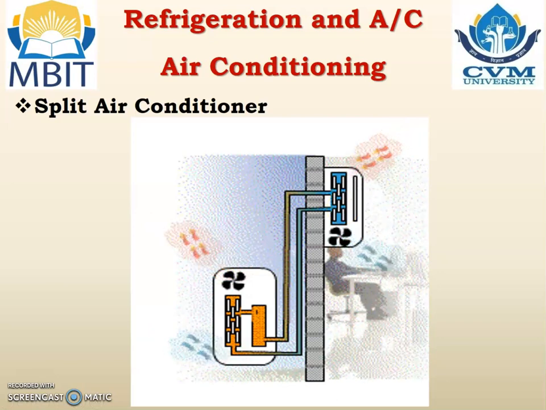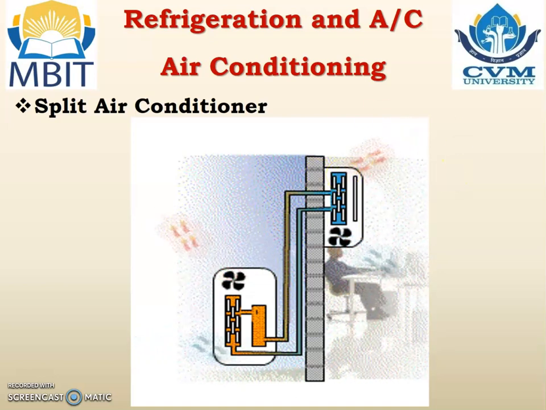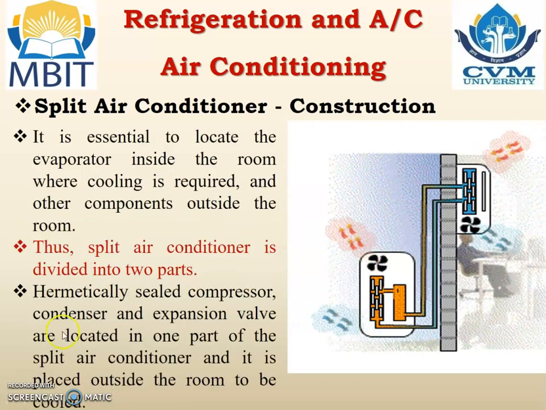Previously in the window AC, it was fixed that the AC is to be fixed in a window. But here there is no need of a particular window. The inside room unit can be located anywhere else. Again, it works on the VCRS system, and it has 4 main components: compressor, condenser, expansion valve, and evaporator.